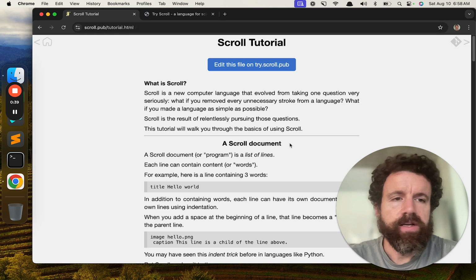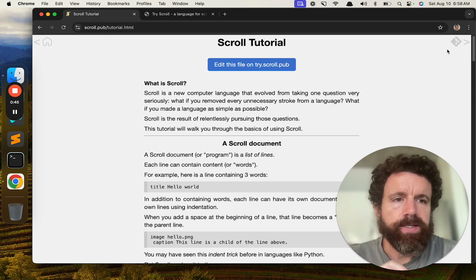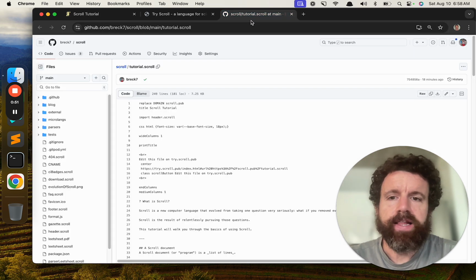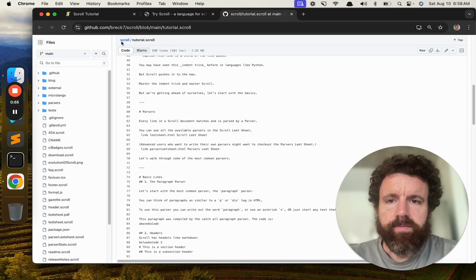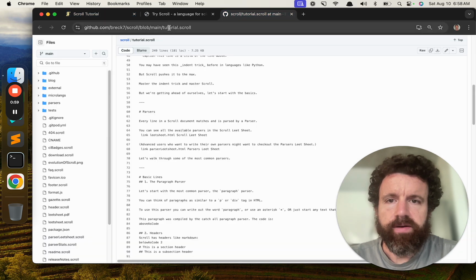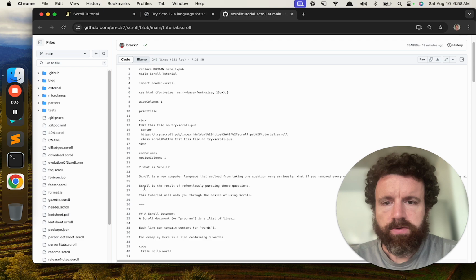behind this file. So one thing you'll notice on Scroll sites, on websites and blogs and knowledge bases powered by Scroll, you'll generally see a link to view source on every single page. And when you click on that link, you'll see the source code. So this file, tutorial.html, was generated from this file, tutorial.scroll. So we can see the source code here.